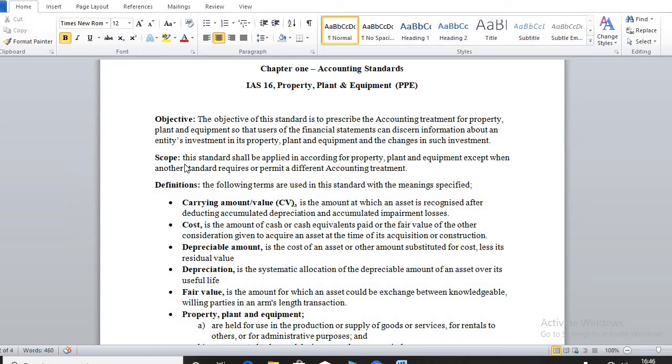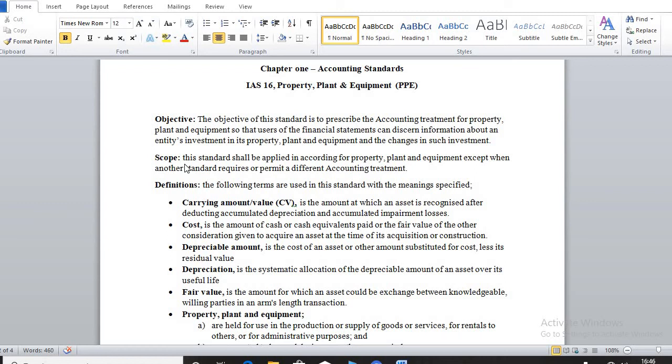Cost is the amount of cash or cash equivalent paid, or the fair value of the other consideration given, to acquire an asset at the date of its acquisition or construction.